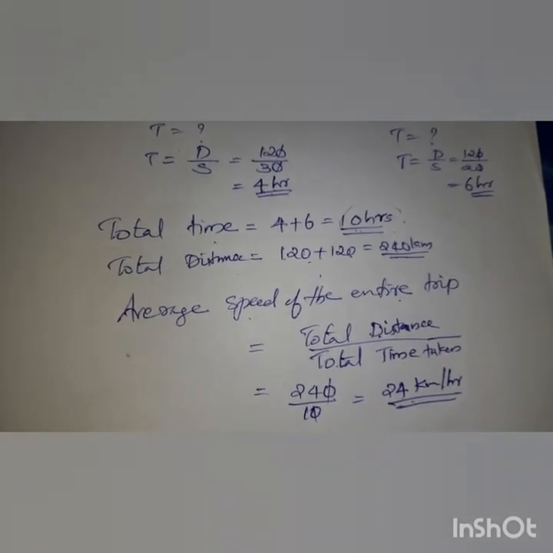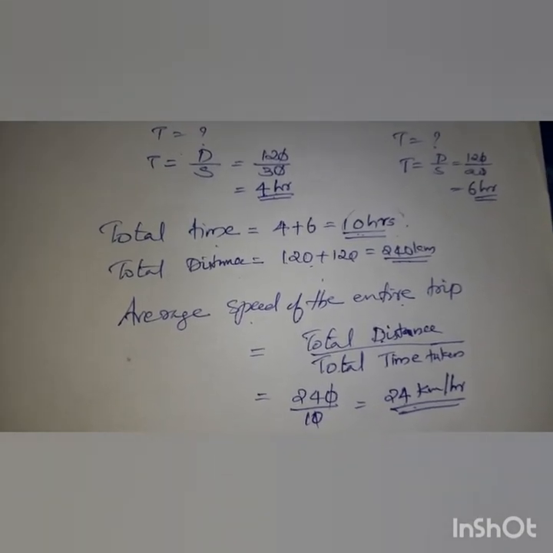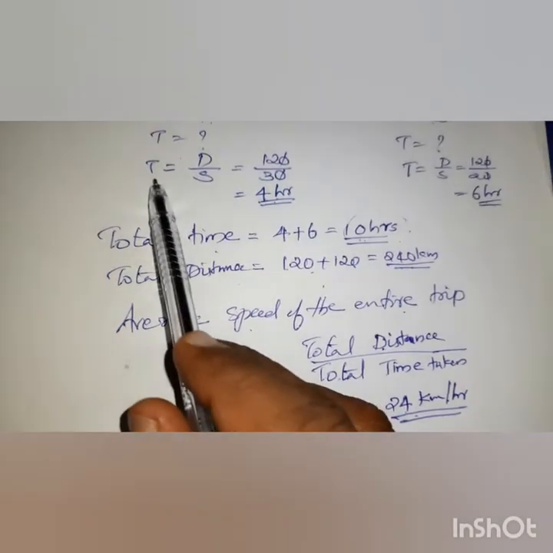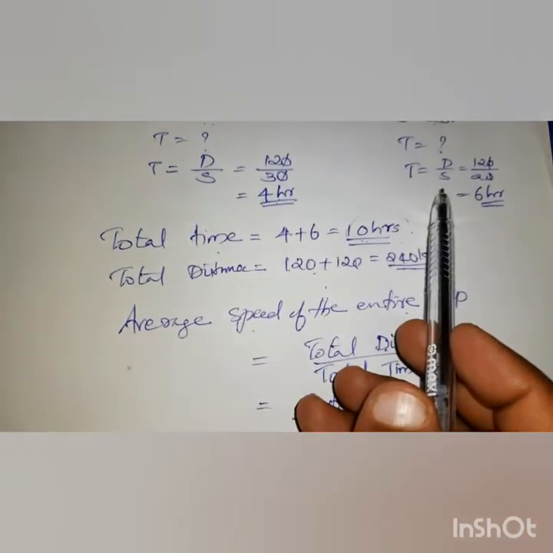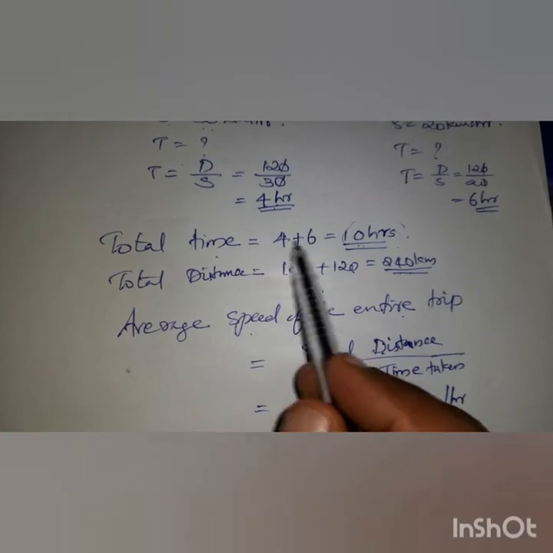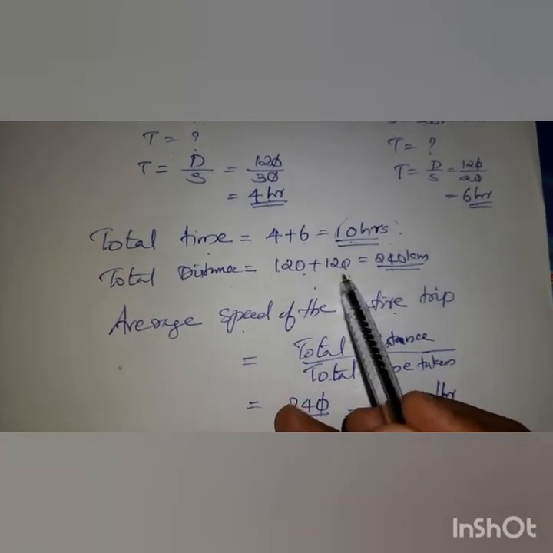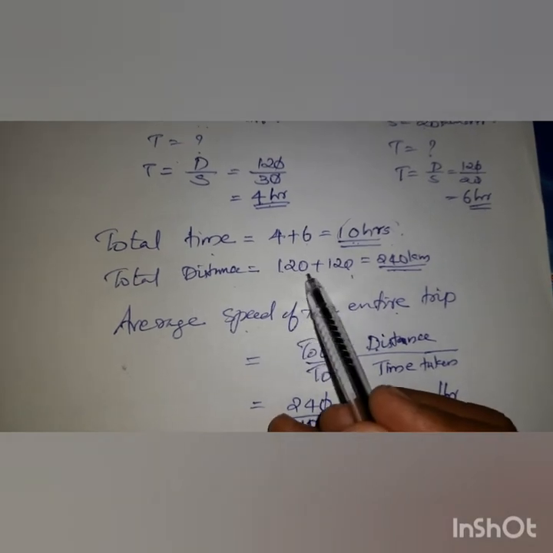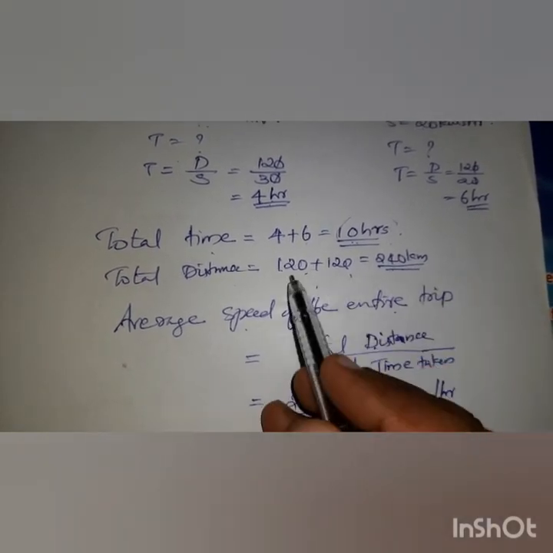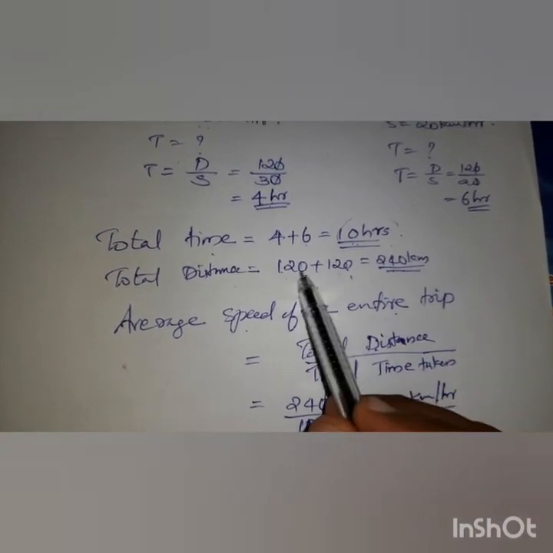Average speed we are finding out. So for the first part and the second part, find the time separately. We have to add the time and the distance also. Here the distance is the same, that's why you can double it, 120 into 2. Otherwise you have to add it.